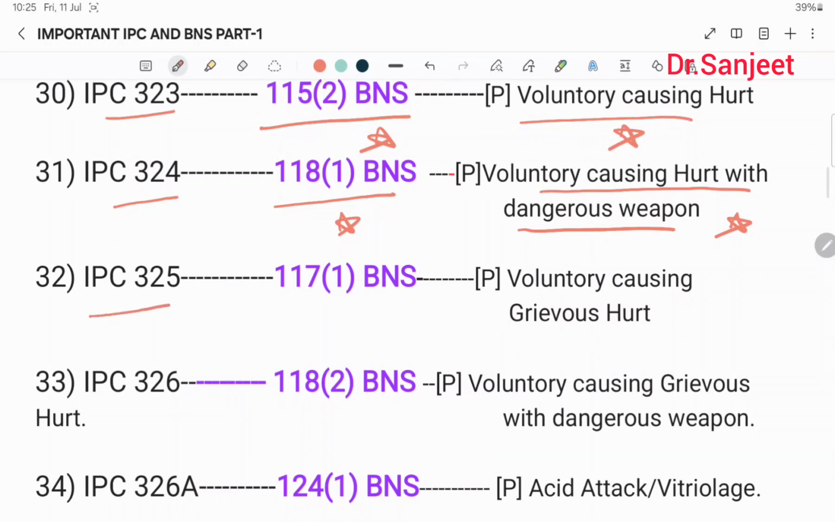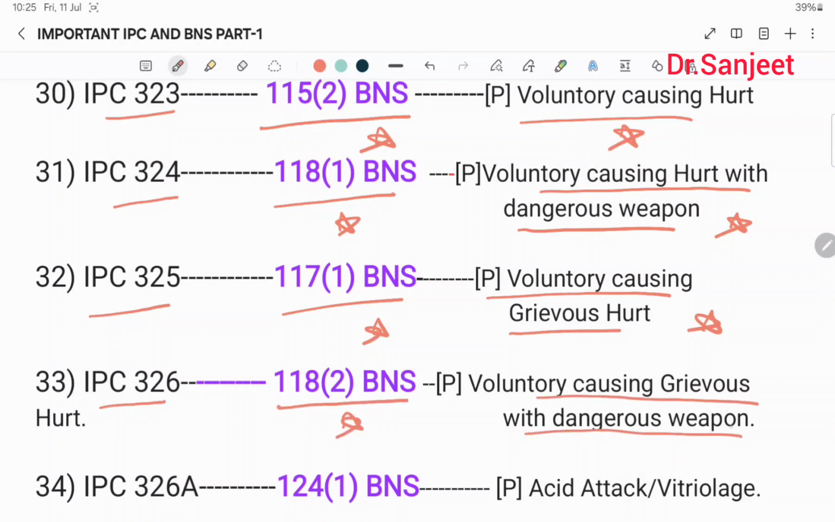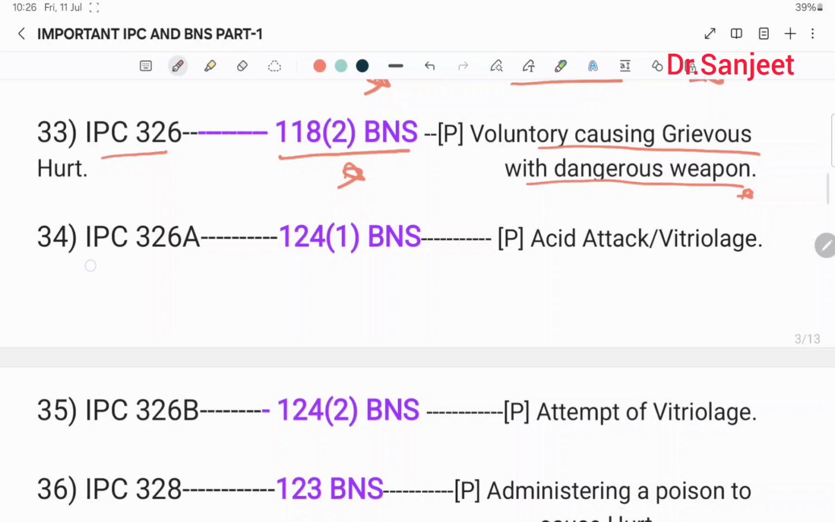Then IPC 325, 117 subclause 1 BNS, punishment for voluntarily causing grievous hurt. Then IPC 326, 118 subclause 2 BNS, punishment for voluntarily causing grievous hurt with a dangerous weapon. IPC 326A, 124 subclause 1 BNS, punishment for acid attack or vitriolage.